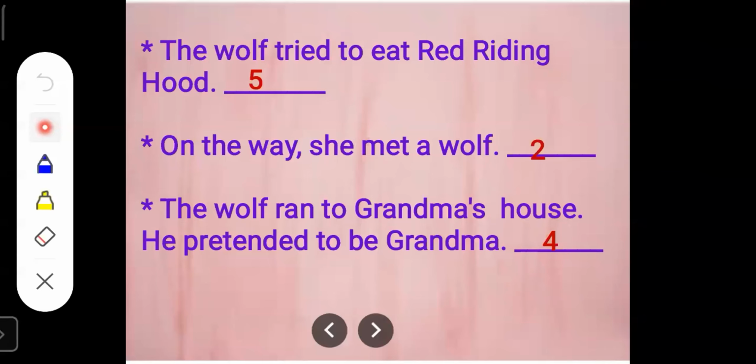Then the wolf tried to eat Red Riding Hood. That should be sentence number 5.